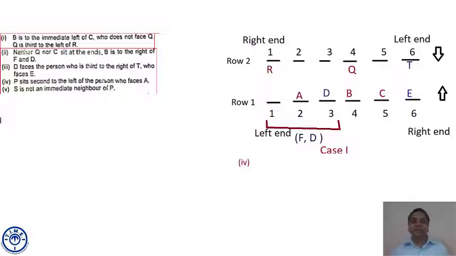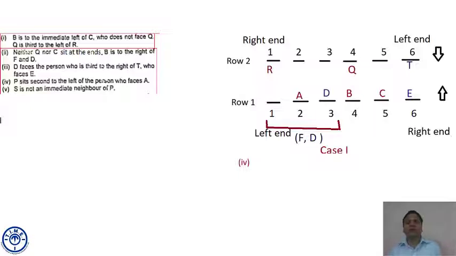I am repeating it once again. P is in row 2, second to the left of the person who faces A. If A comes at seat number 2, it faces seat 2 in row 2. Its first left is seat number 3 because the person is facing south. Its second left is seat number 4.